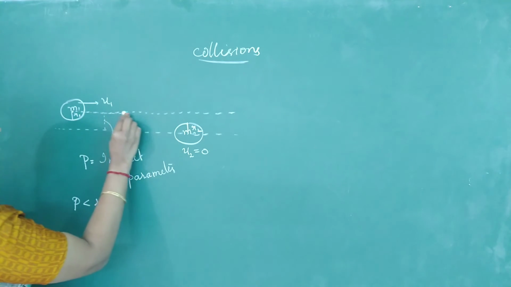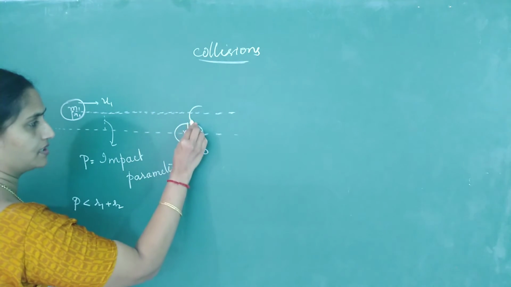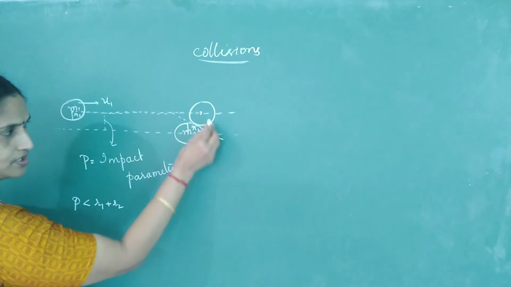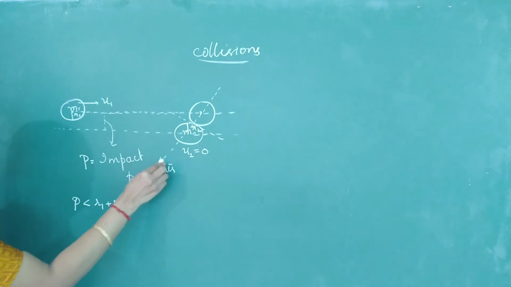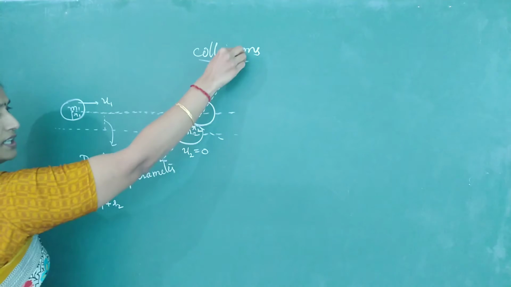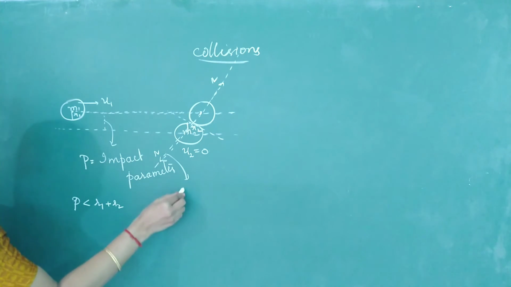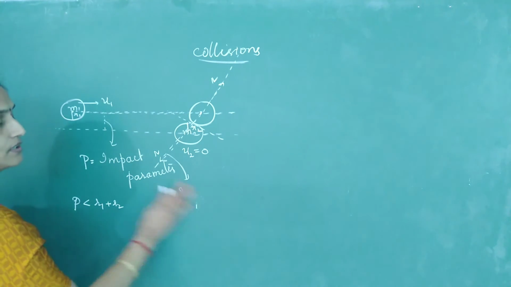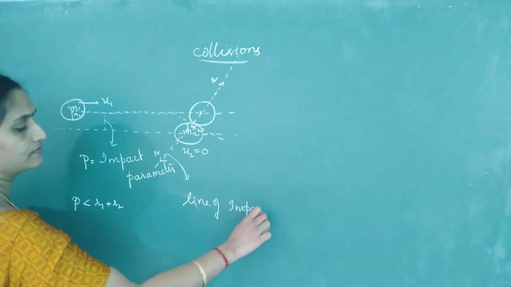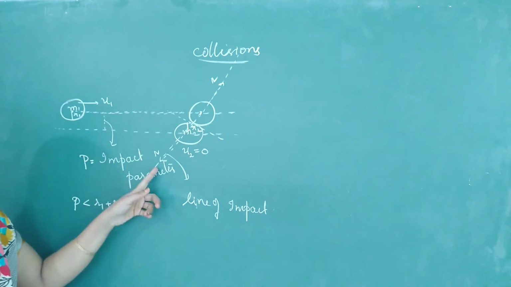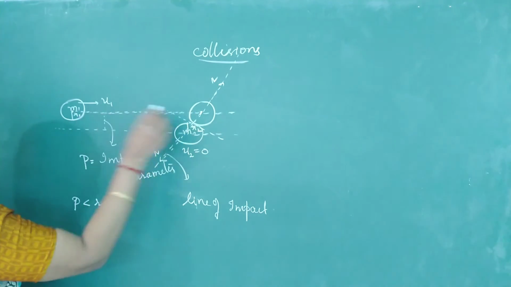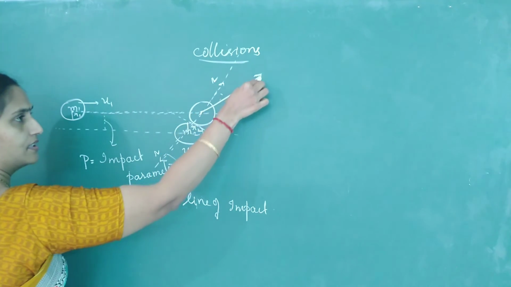So assume that they are colliding. The first body is coming and meeting the second. This is the common tangent and this is the common normal, a normal which is common to both the objects. This line passing through it is called the line of impact. What do you call this common normal? The line of impact.